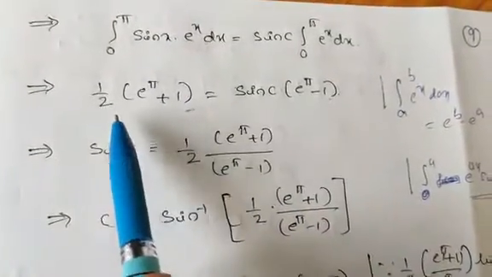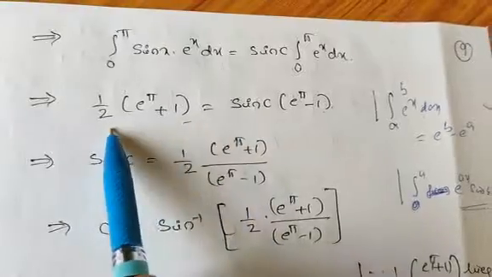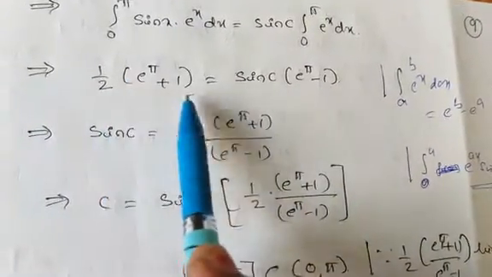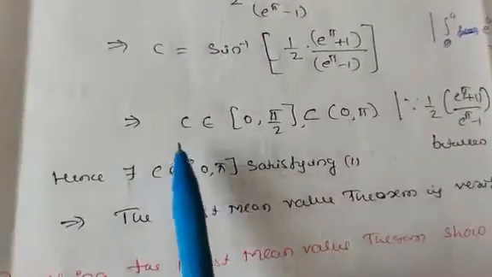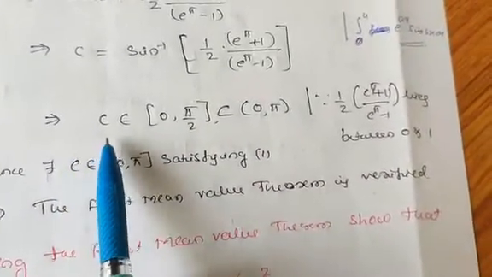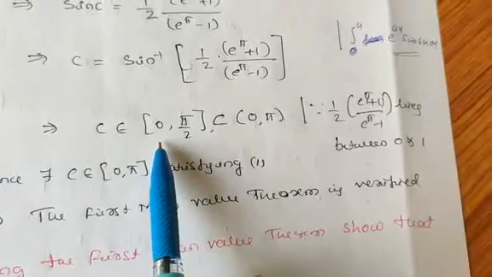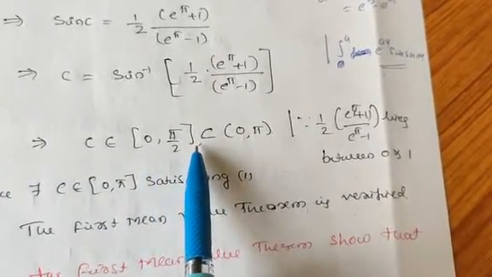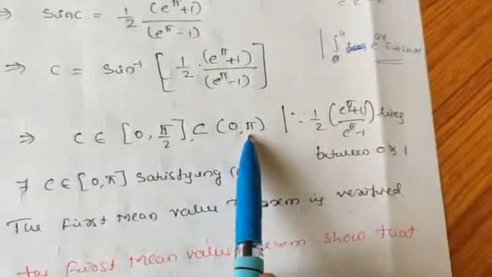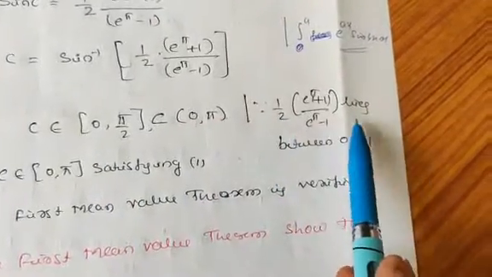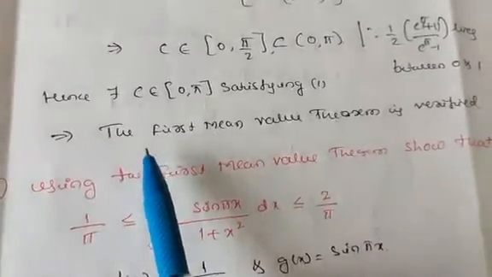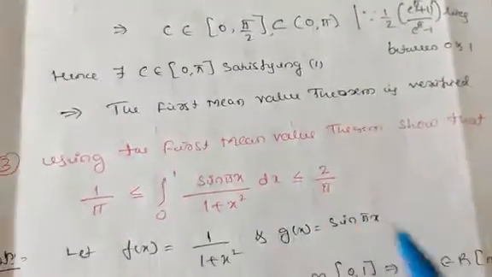Don't panic, I will show you how to get the solution. It is on a separate page, I will solve it and give you this result. This implies c belongs to, what is c here? C is in between 0 and pi by 2, and it lies within 0 to pi. Therefore, because this lies between 0 and 1, the first mean value theorem is verified.